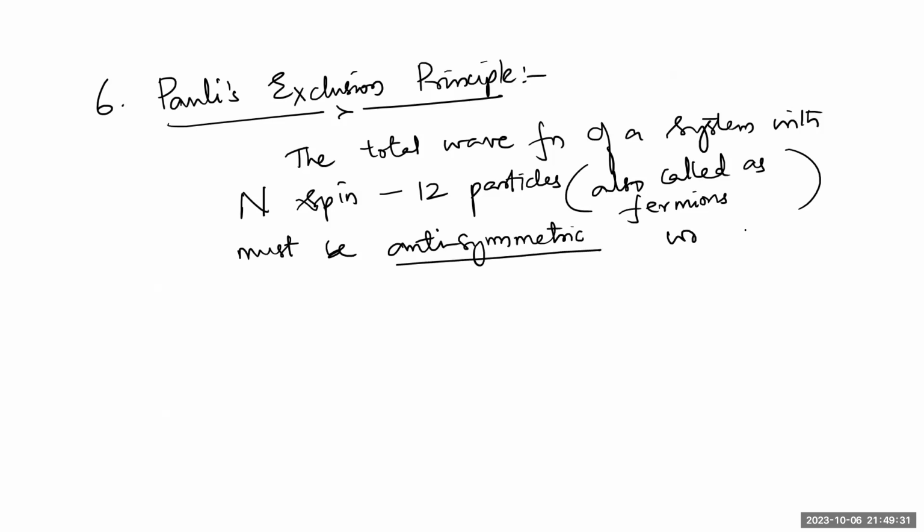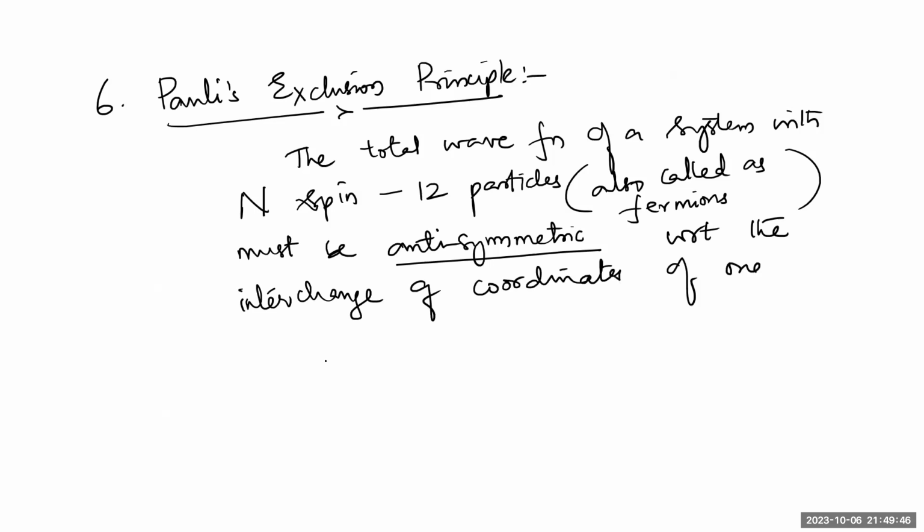That is with respect to the interchange of the coordinates of one particle with another particle. This is about your sixth one.